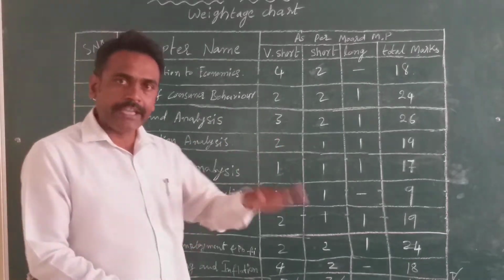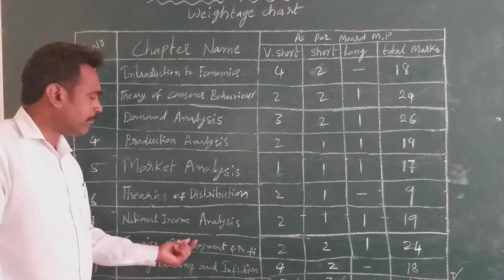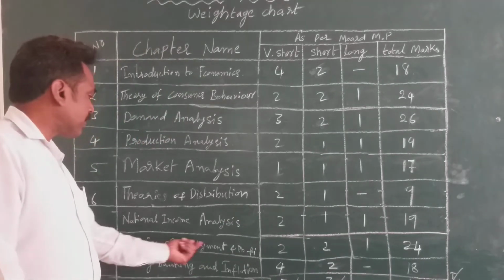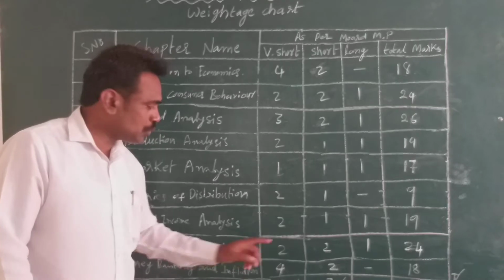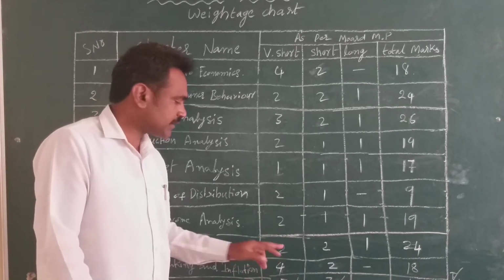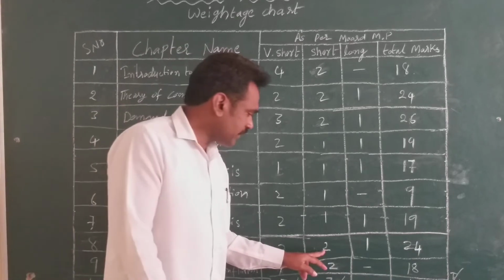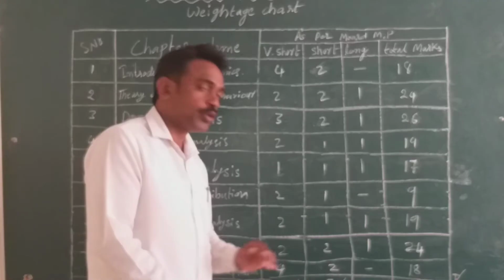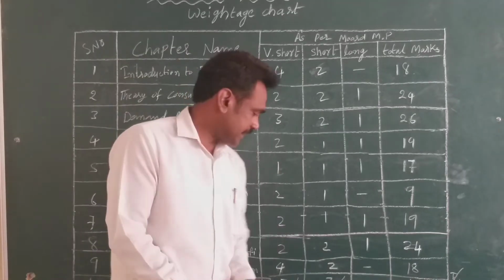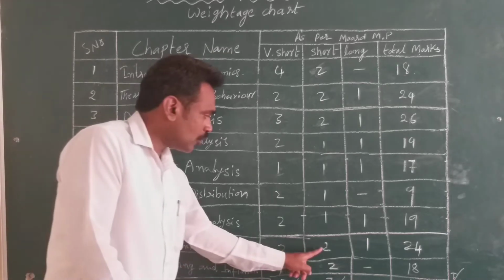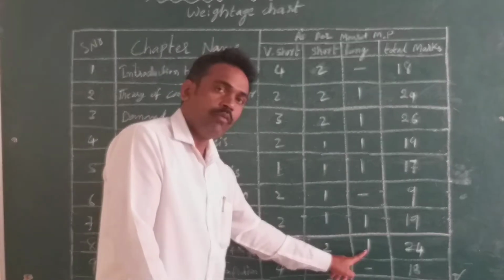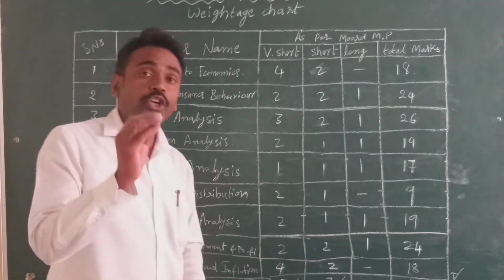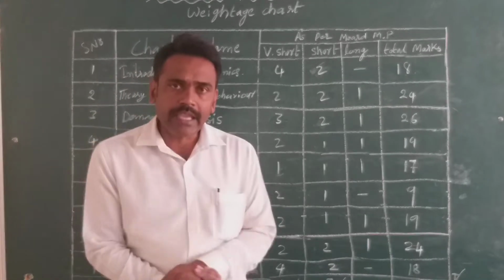Next is the 8th chapter, Theories of Employment and Public Finance. In this 8th chapter, there are 2 very short answer questions, 2 short questions, and another one, a long answer. 2 twos are 4, 2 fives are 10, and 1 ten. 10 plus 10 is equal to 20, 20 plus 4 is equal to 24. So 24 marks from the 8th chapter.